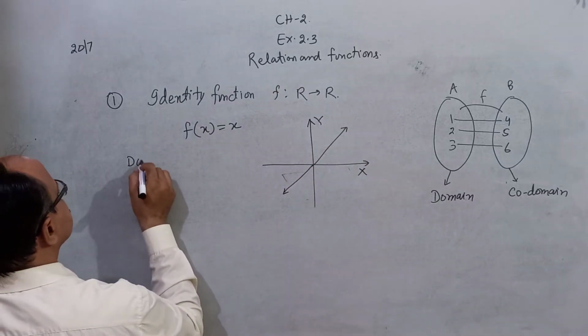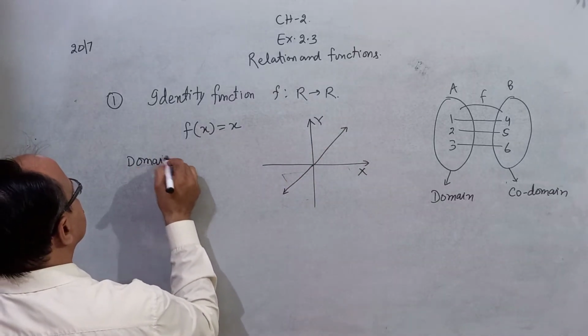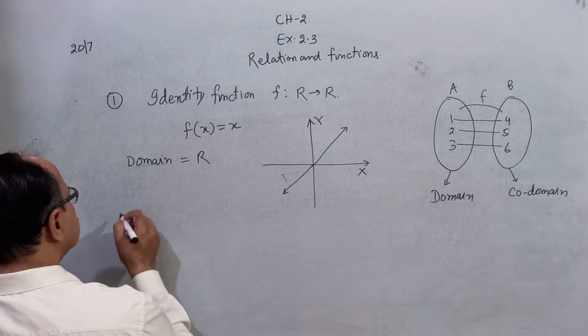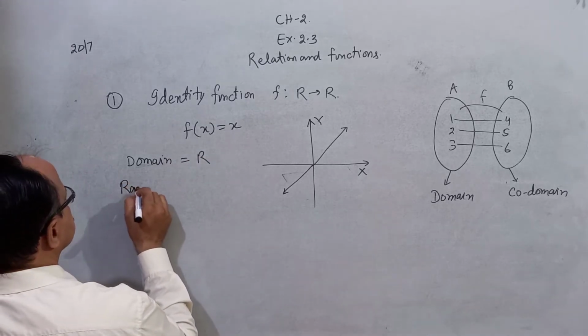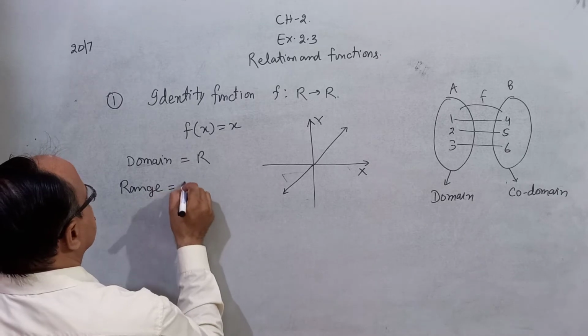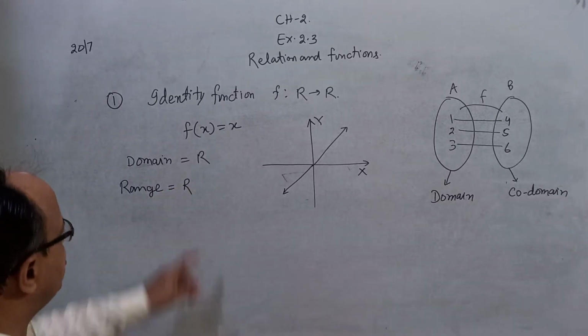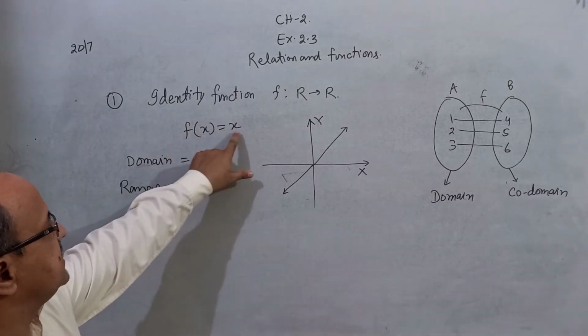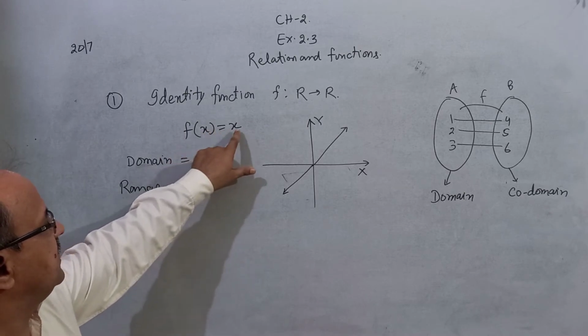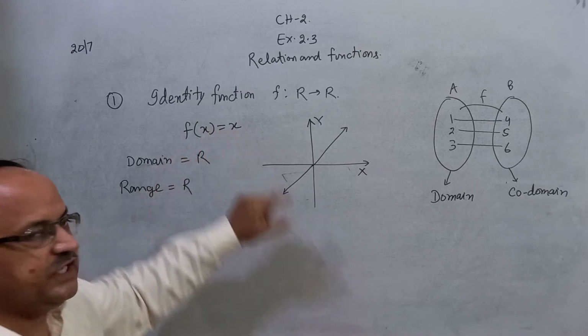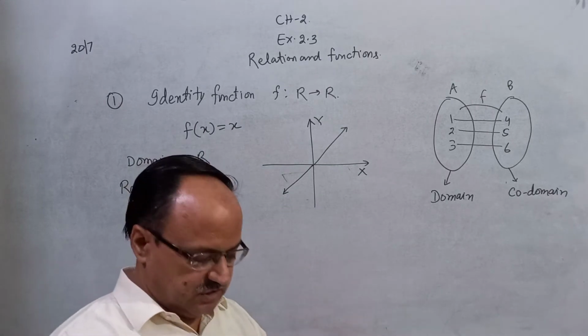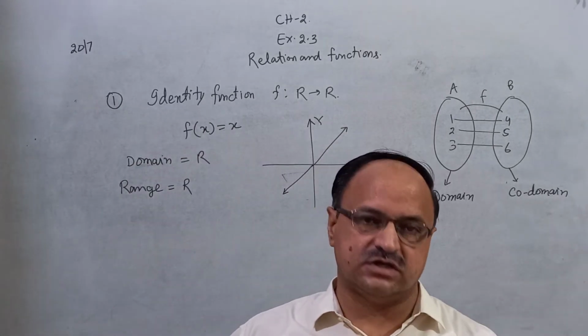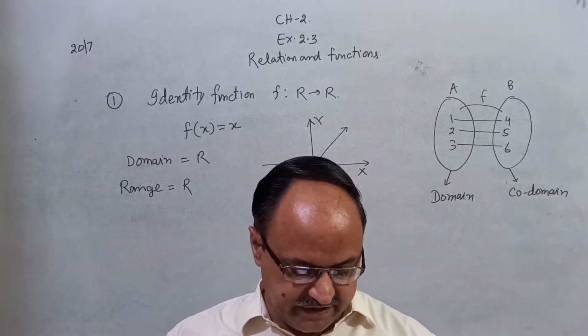And the domain of this function, that is R. And the range of this function, that is also R. Because when you put here 1, f of 1 is 1. When you put here 2, that result is 2. When you put here 3, result is 3. If domain is R, then range is also R. Correct? This is called identity function.